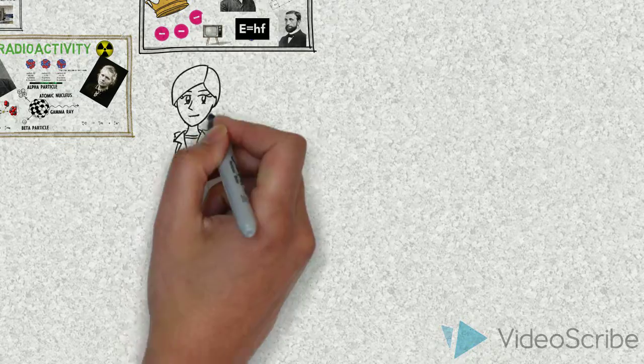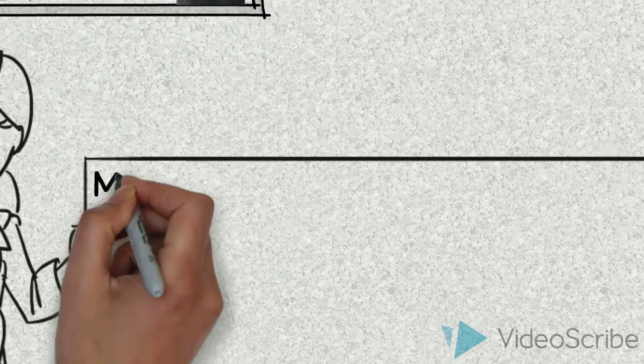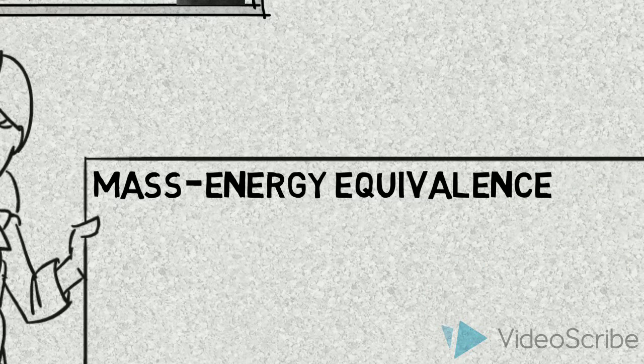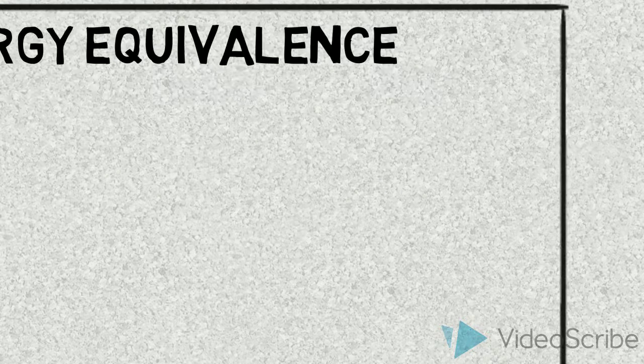beta particle. Mass-energy equivalence. Mass-energy equivalence is basically the idea that mass and energy are really the same thing. If you increase an object's speed, and therefore energy, you also increase its mass. This is why it is impossible for an object with mass to go faster than the speed of light. As you get closer to the speed of light, you increase the object's mass, and if you increase the object's mass, you make it harder to give it more speed.